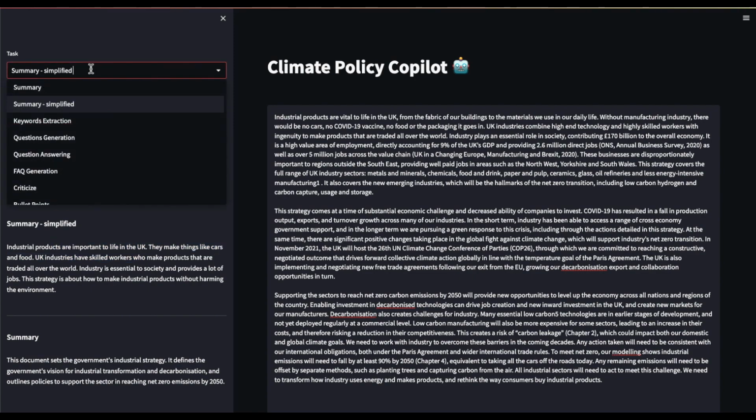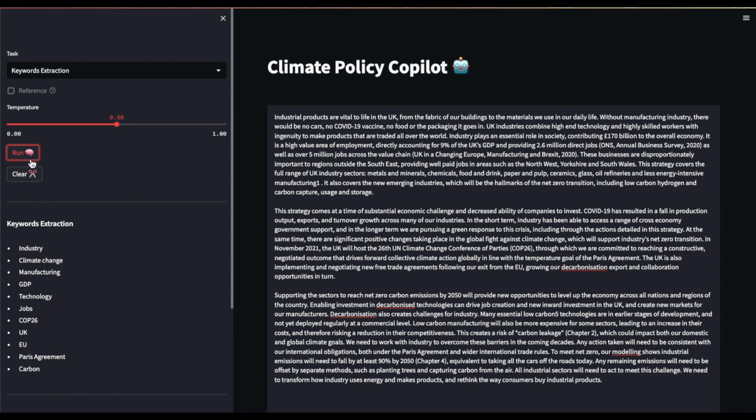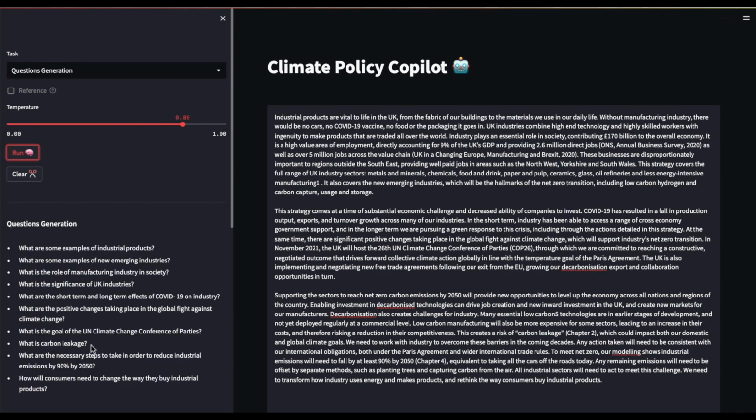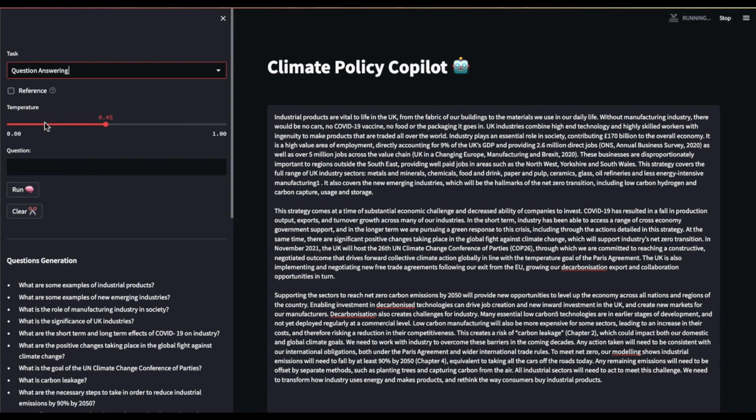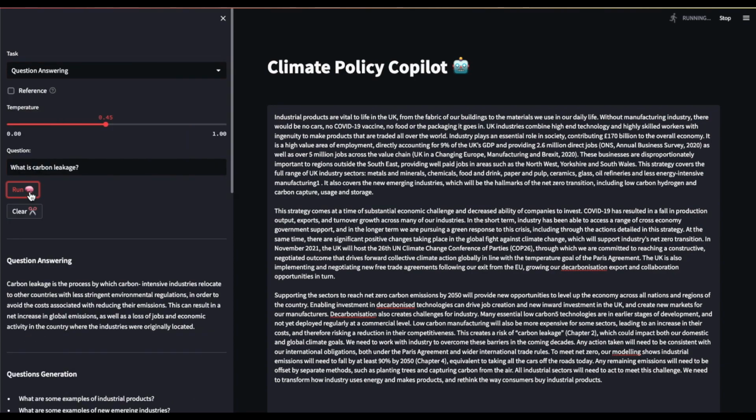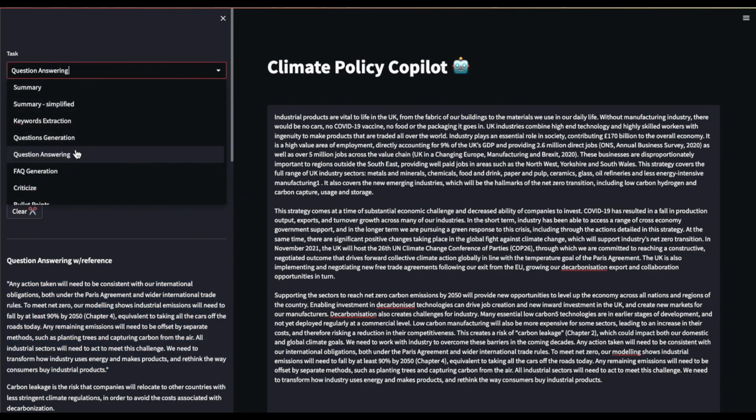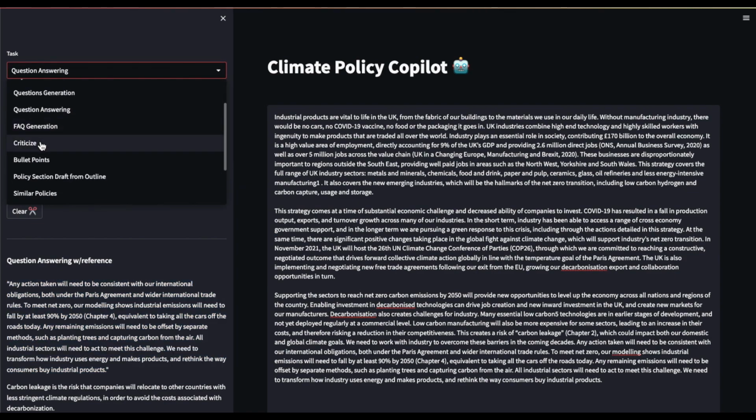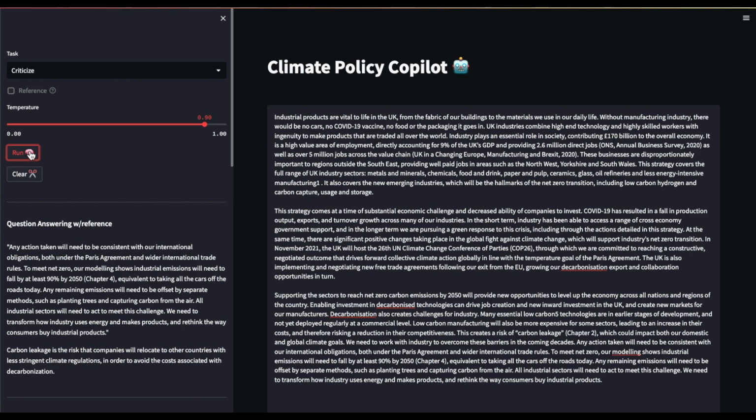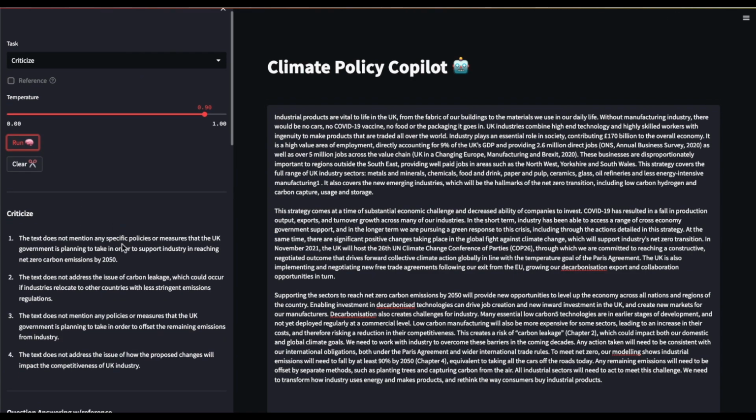I'm not going to go over all of these functionalities, but a lot of them are very useful for digesting policies in different ways, such as bullet points, question generation. We can also ask questions regarding this policy and receive an answer. We can also request a reference for our answer, so a quotation from the policy. We can generate FAQ. We can generate criticisms of the policy. This is very useful if you're a policy writer and you want to know the weak points in your policy.